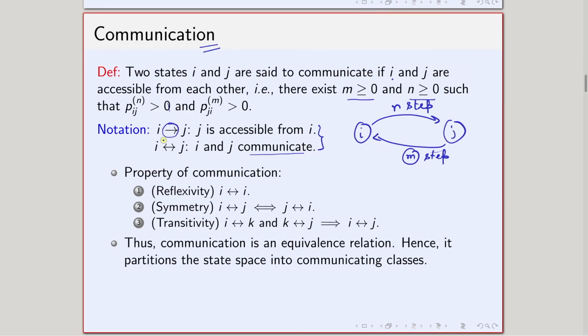And communication we will denote by this notation. You can understand from here that for accessibility I have a one-sided arrow from i to j, but for communication I have two-sided arrows, that means from i I can go to j, and from j I can go to i. So that is basically the essence or intuition behind communication, and this is the definition of communication here. So let us now proceed.